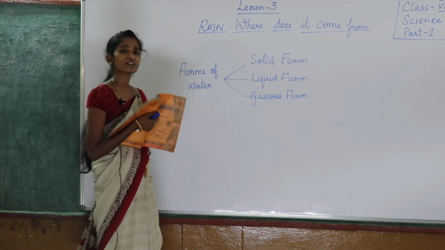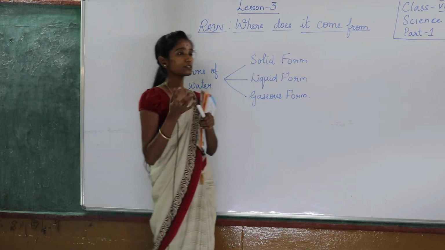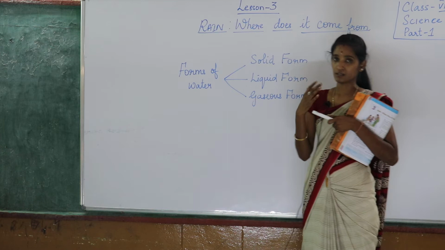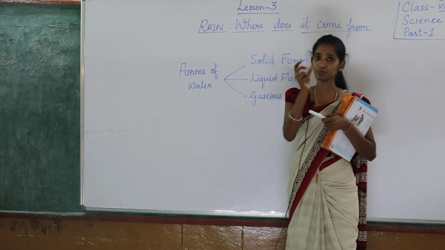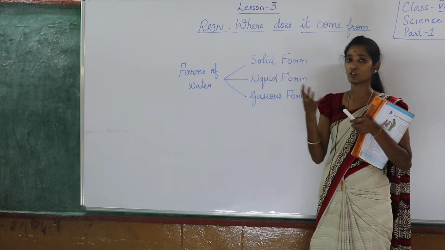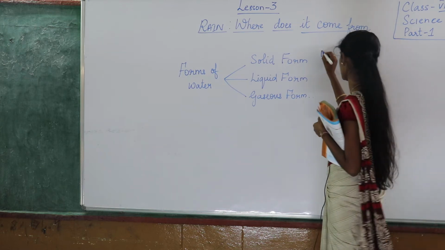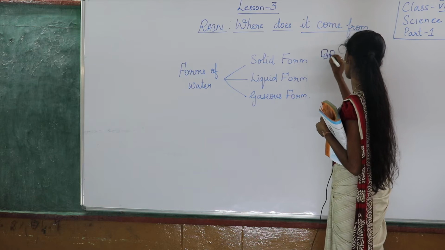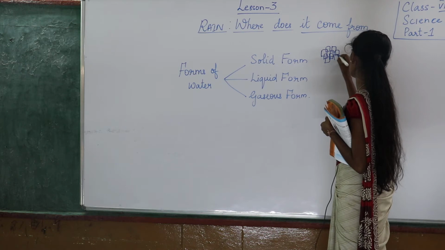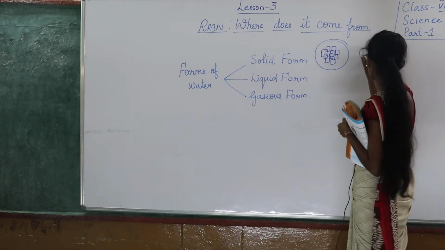Yes. Now, what is the solid form? The solid form of water is ice. Everyone will have refrigerators at home. In the freezer, in a tray, you keep the water and put it in the freezer. So what will it change into after some time? That is ice cubes, right? Small ice cubes will be formed from the water. This is called the solid form of water, that is ice cubes.